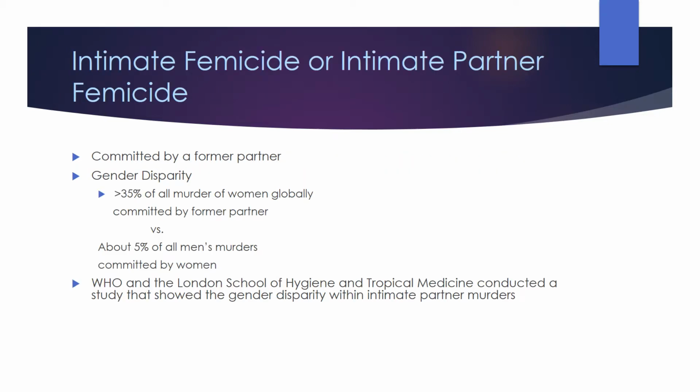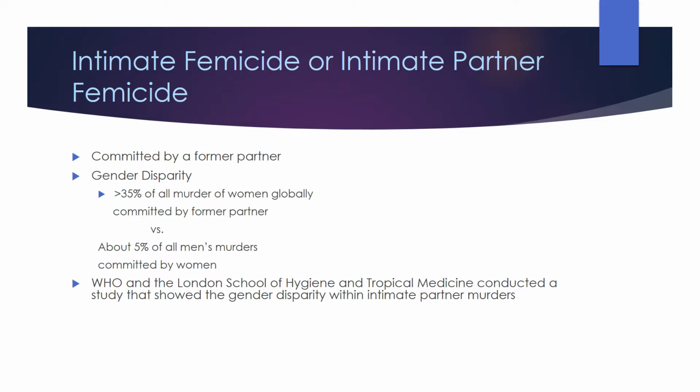Let's go over types of femicide. The first type is intimate femicide or intimate partner femicide. This is a type of femicide that is committed by a former partner, usually a boyfriend or a spouse. There is a gender disparity because more than 35% of all murders of women globally are committed by a former partner versus about 5% of all men's murders committed by women.